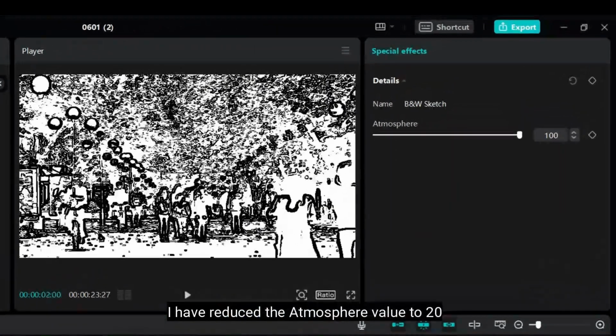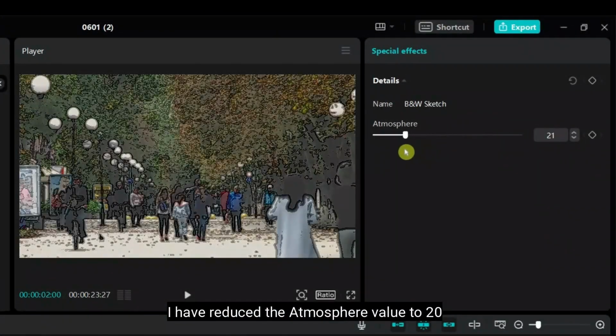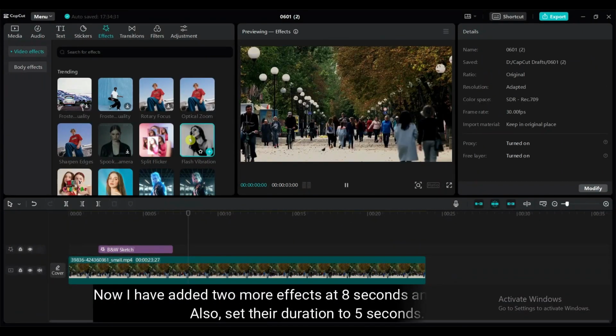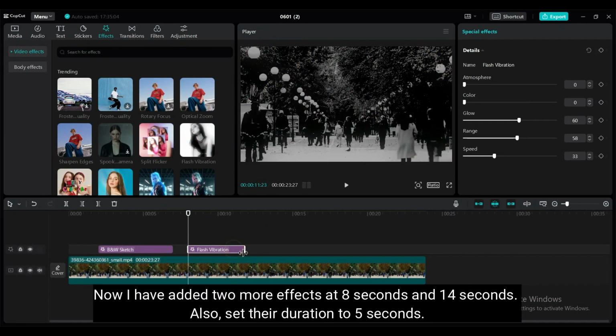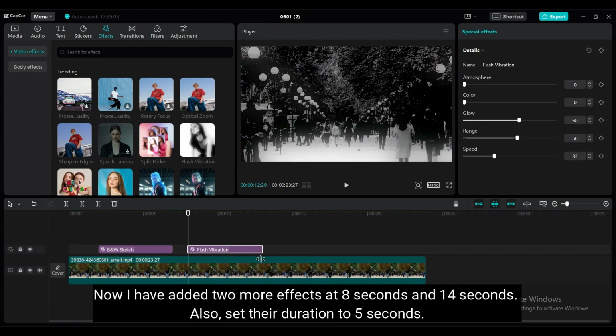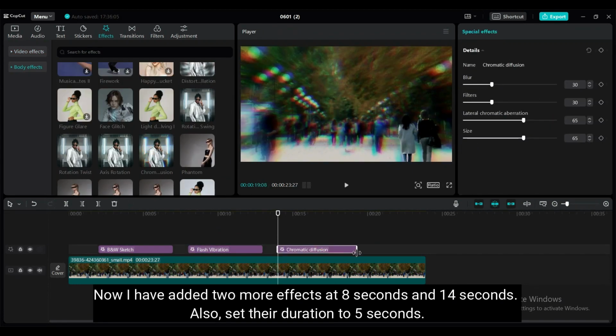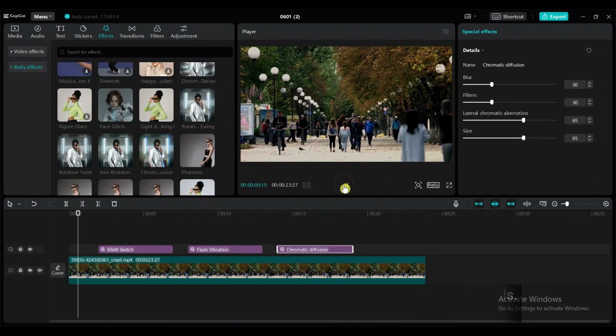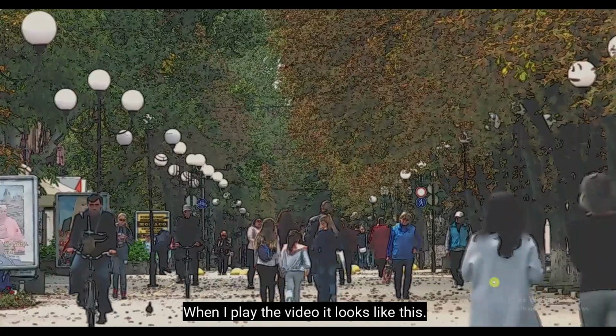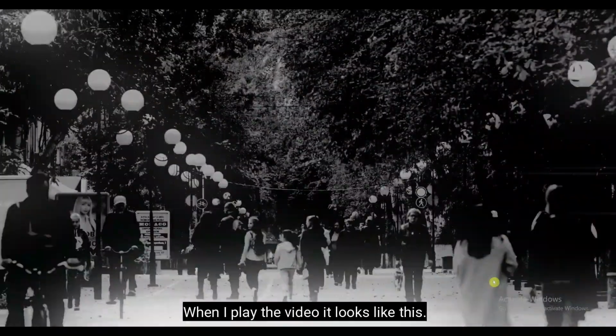I have reduced the atmosphere value of the mask to 20. Now I have added 2 more effects at 8 seconds and 14 seconds. Also set their duration to 5 seconds. When I play the video, it looks like this.